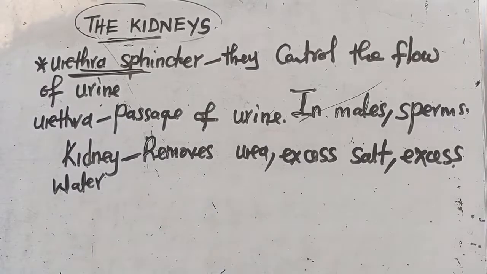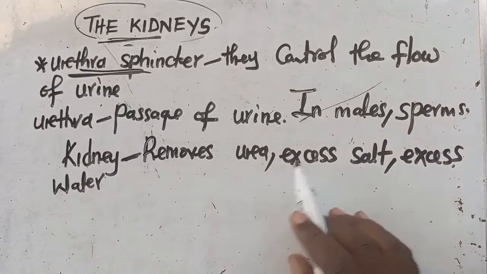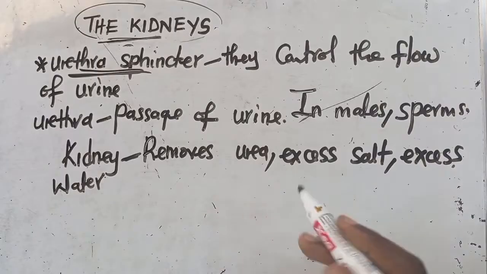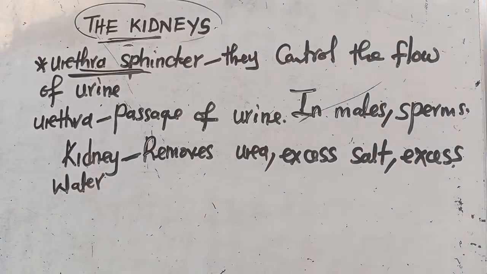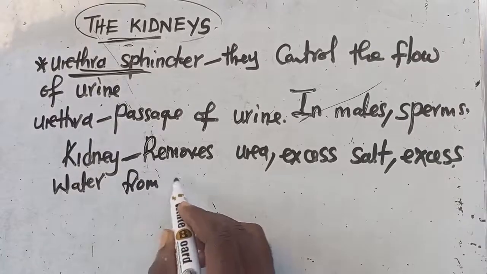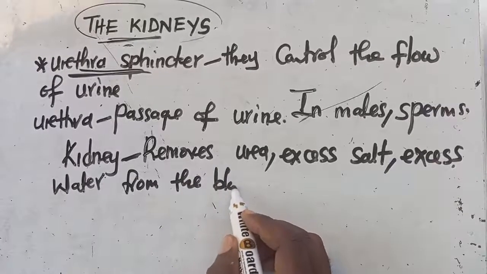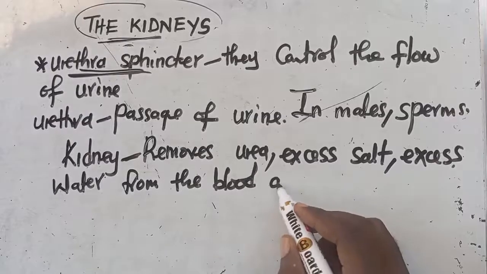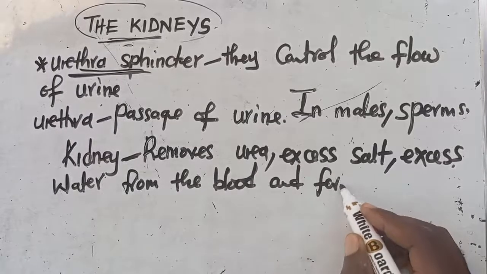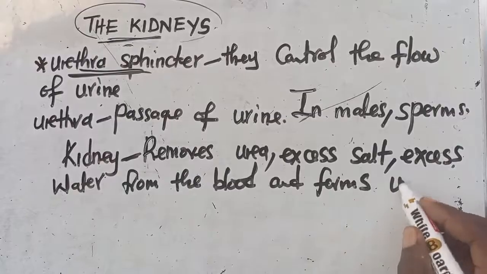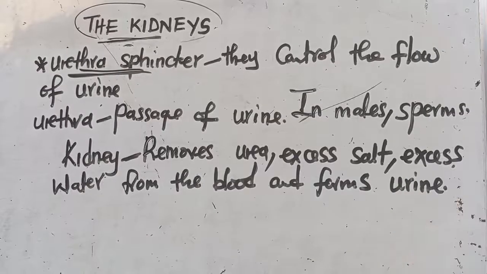I think these ones are enough. So excess water, excess salt, urea. These are removed from where? From the blood, and it forms urine. This is what gets to happen.